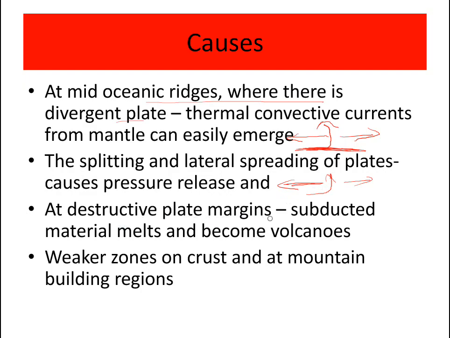At destructive plate margins, subducted material melts and becomes a volcano. So at destructive plate margins, this is a plate and this is a plate. This plate melts, and then emerges as a volcano. Weaker zones on the crust and mountain building regions are also causes. Wherever there are weaker zones on the crust, like folding, wherever there are folded mountains, these regions are weaker zones, and there is a possible chance of volcano occurrence.